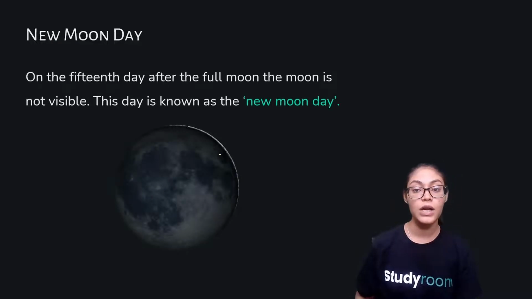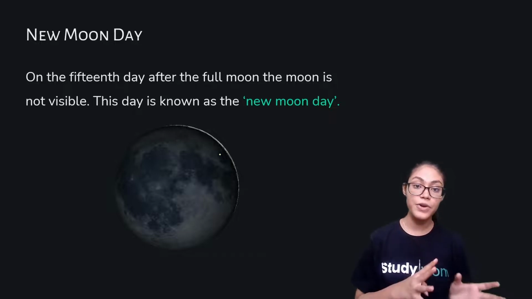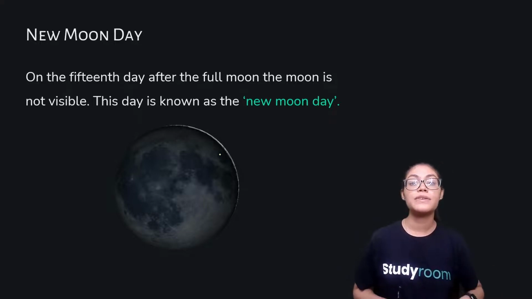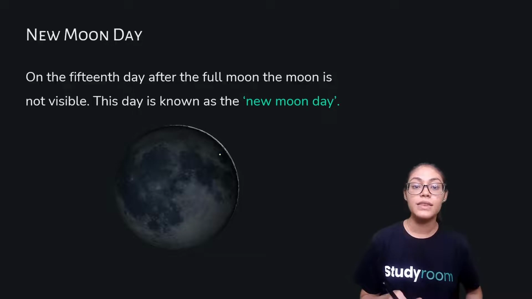New moon day. What is new moon day? On the 15th day after the full moon, the moon is not visible. This day is known as the new moon day. Right?